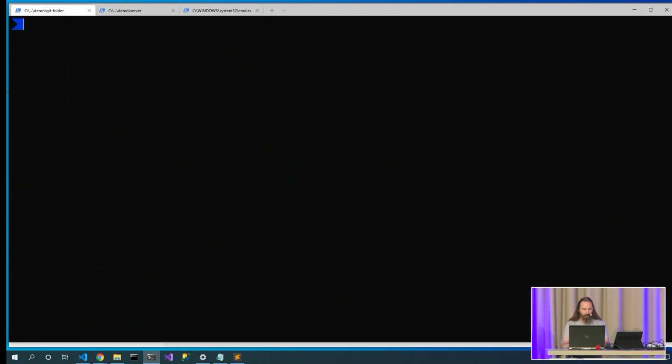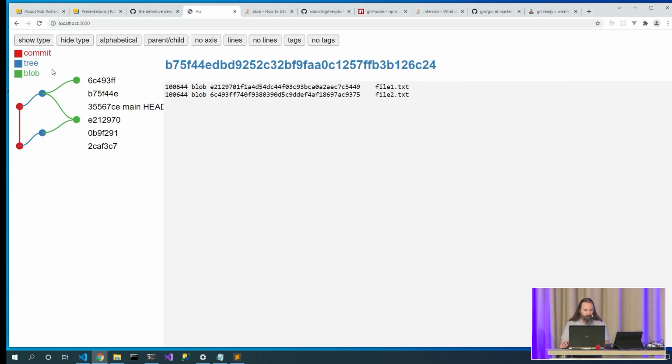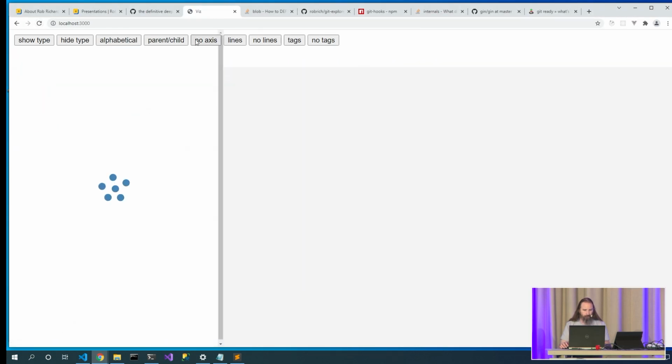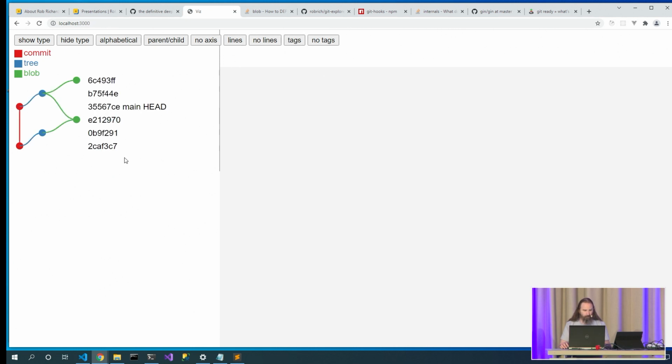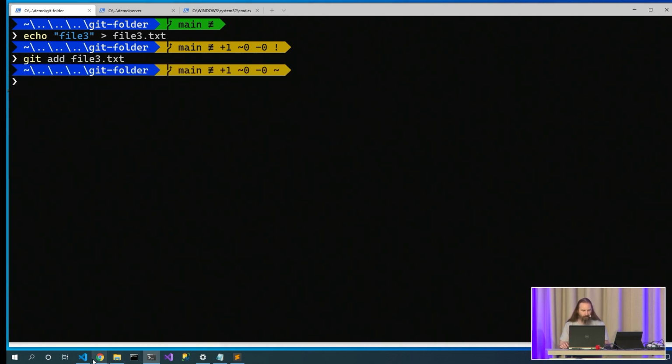I'm going to say git add, or nope, let's echo file 3, and we'll redirect it to file3.txt. Did we change any of the history inside of our Git repository? Let's go parent-child, show the types, show the lines. Nope, we still have the same 6 nodes. Okay, so let's git add file 3. Did we change those objects?